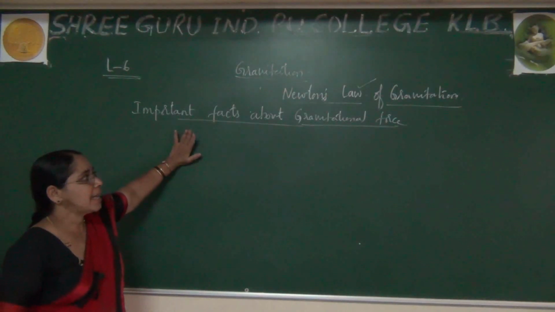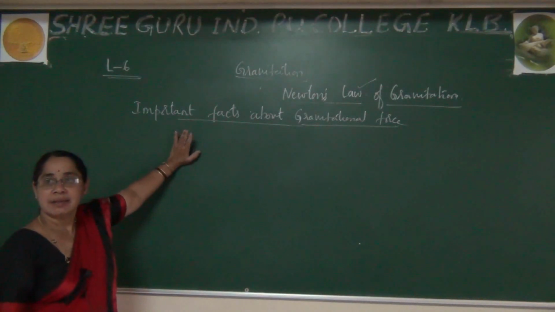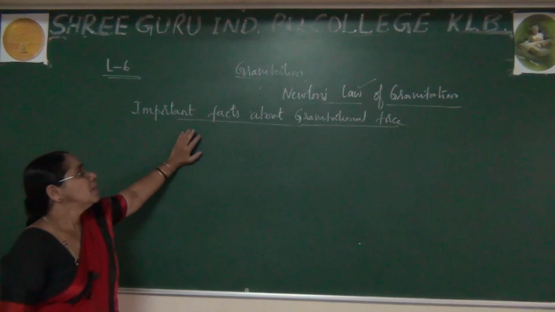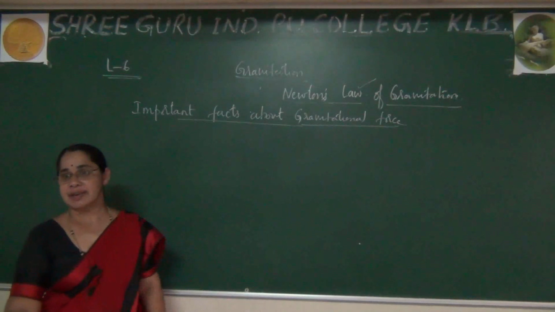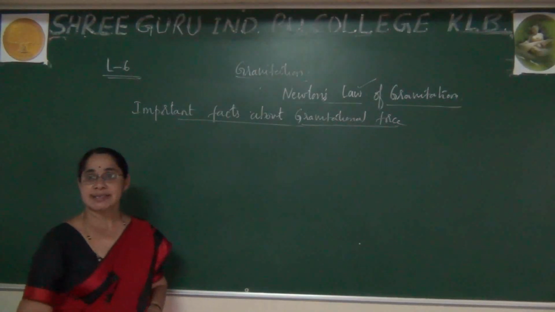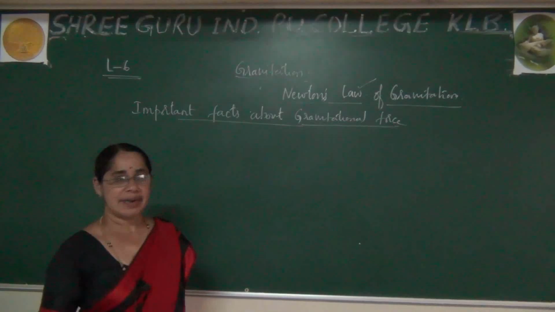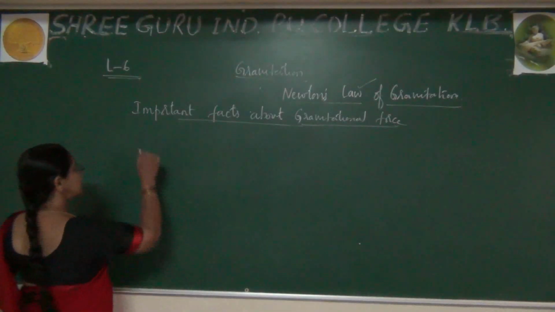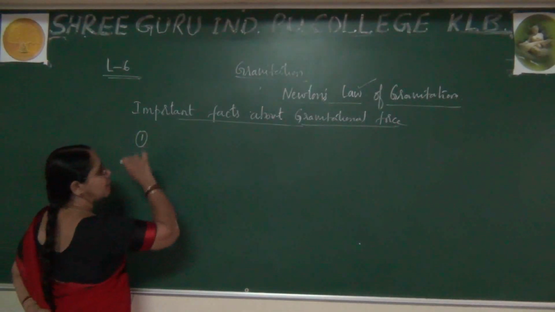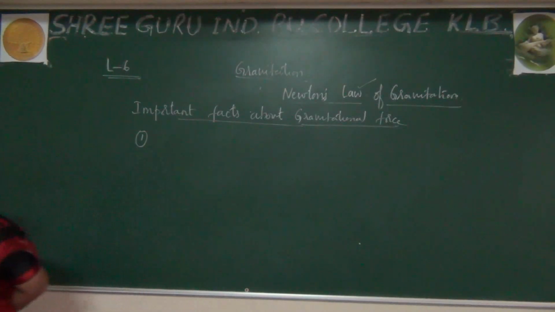Already in the previous class I said this is a very important concept in this chapter, because whatever you learn in first year is the basic concept. That will be useful in all fields in physics, particularly when you compare it with electrostatics in second year. Okay, let me highlight them one by one. What's the first point?